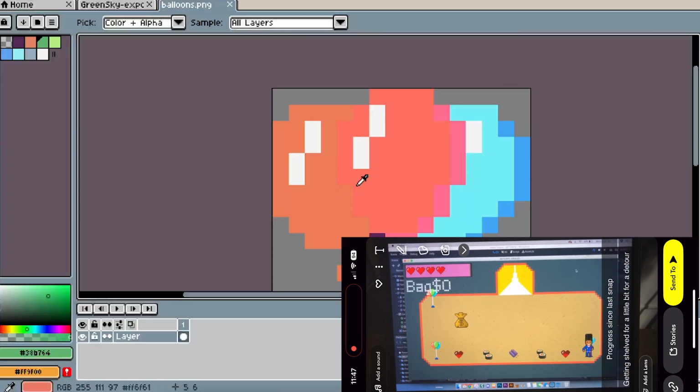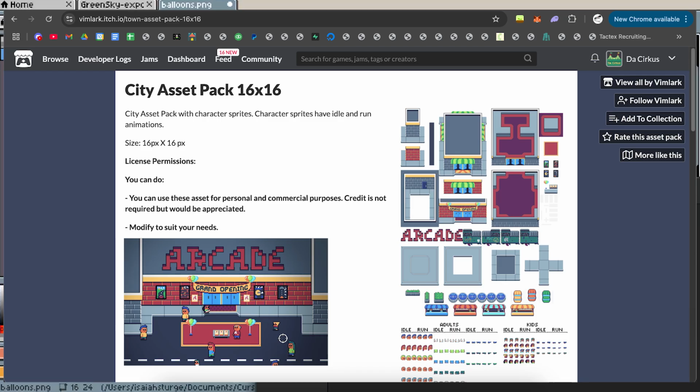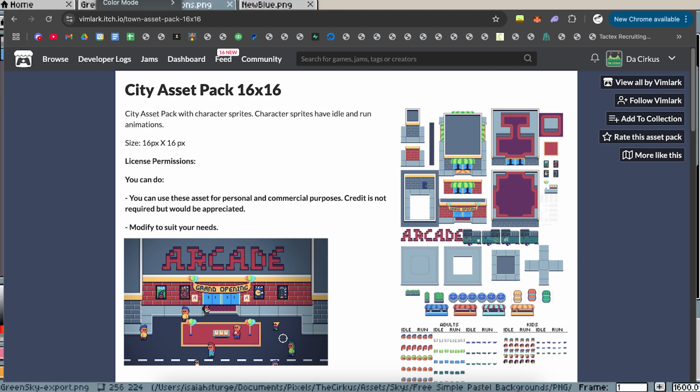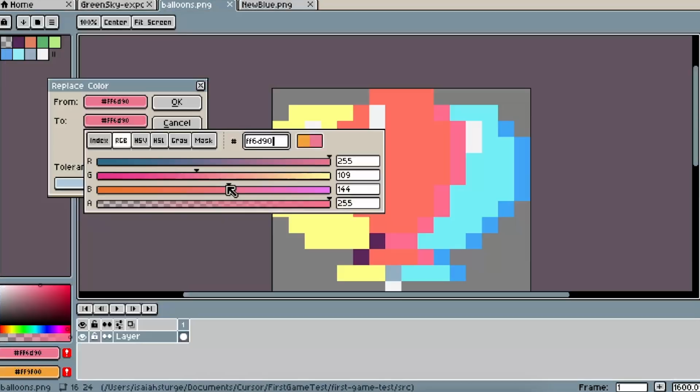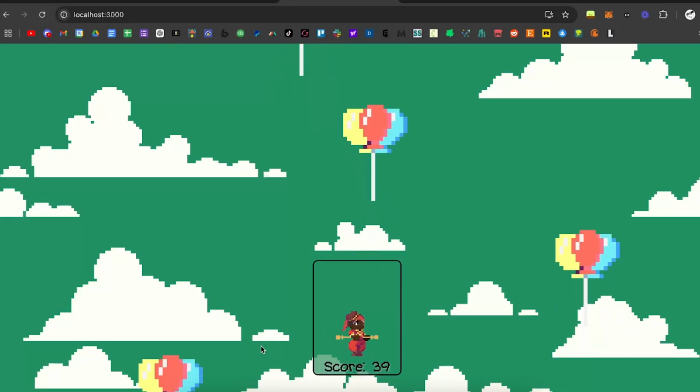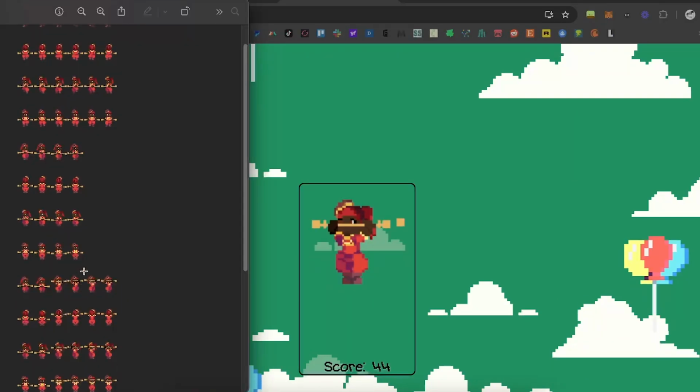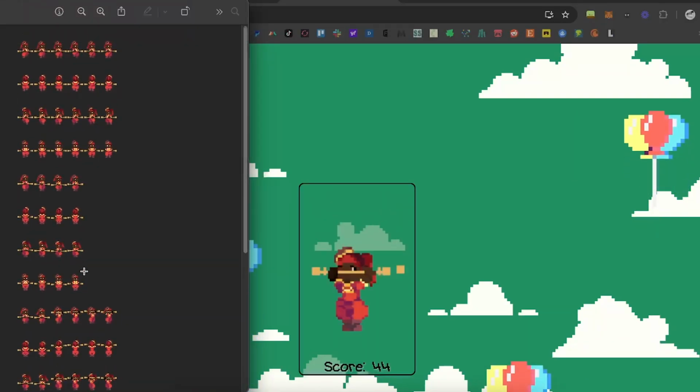So I took those and kind of recolored them. It made it more on brand for me, and I'll include that asset pack here. And also, we got our balloons in the game, so now that we're done drawing, let's import those. Beautiful. Next, we can move on to actually making our character move.